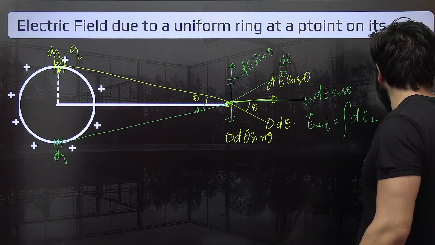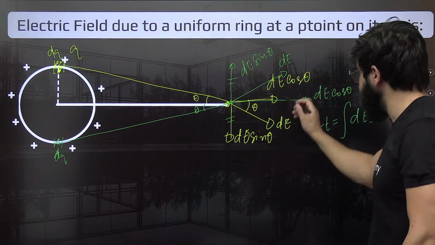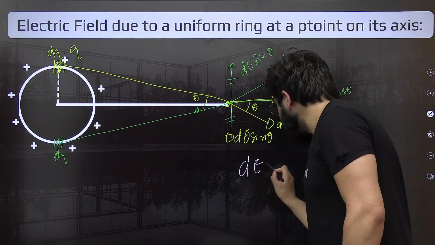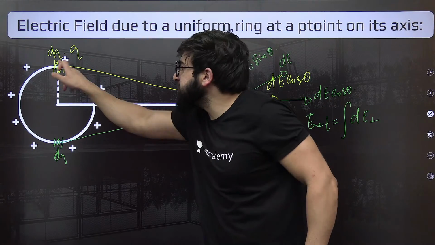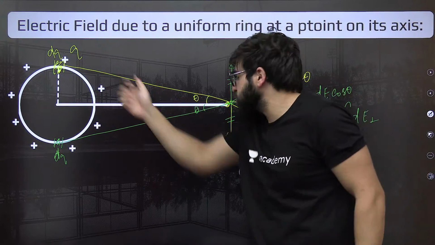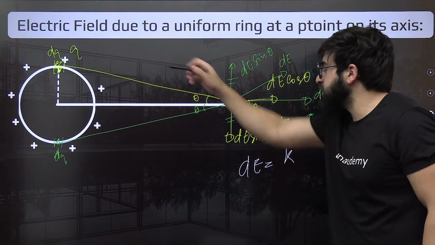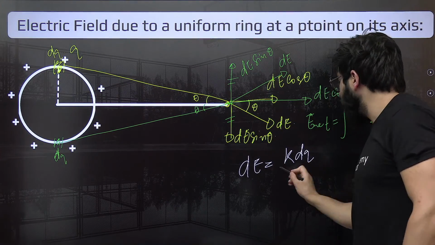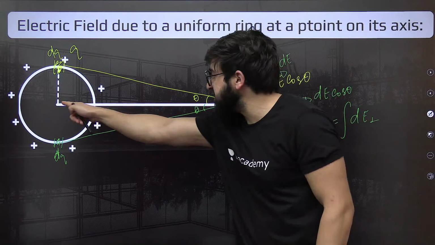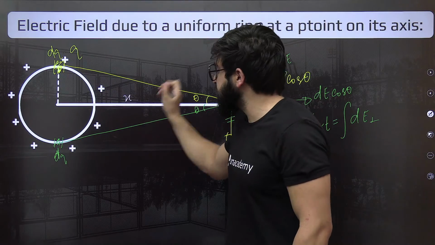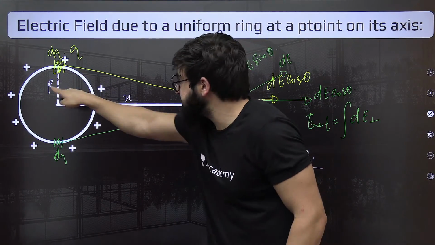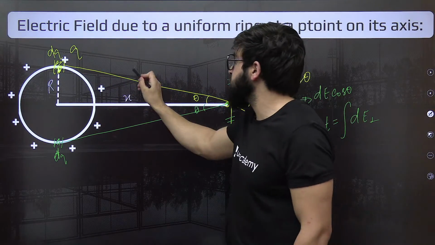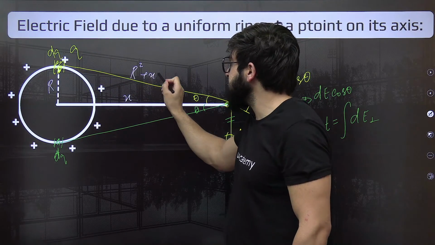What is the value of dE? Can you tell me what is the value of dE in this case? How are we supposed to find dE? That is the electric field due to this element. You will simply say K times the charge, that is dQ, upon r square. See, if I call the distance from here to here as X, and this radius as R, how much will be this hypotenuse? You'll say root of R square plus X square.